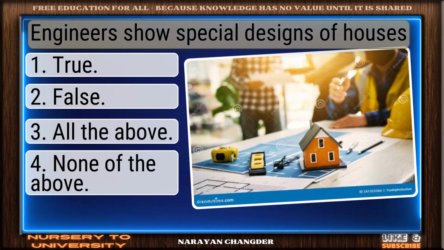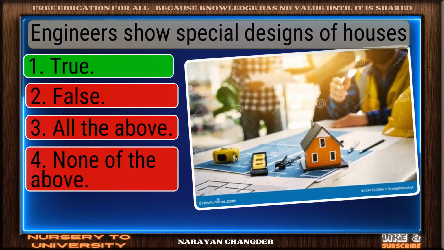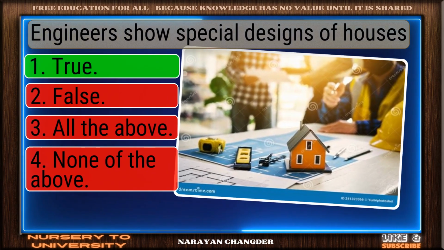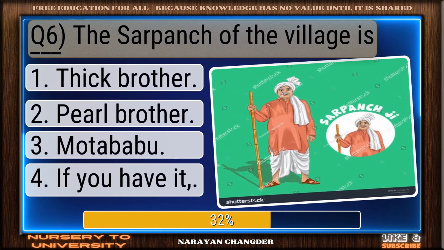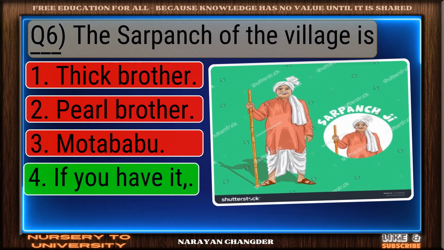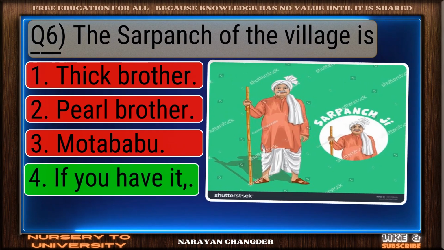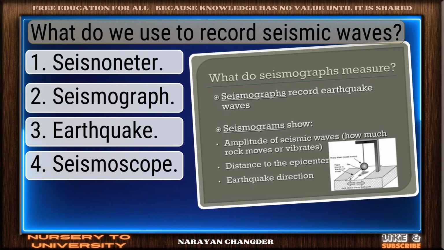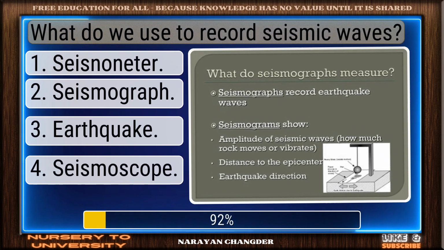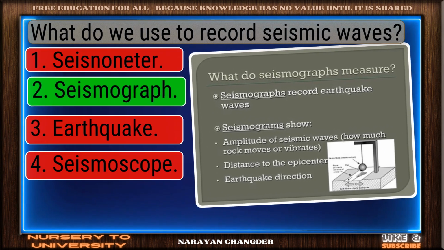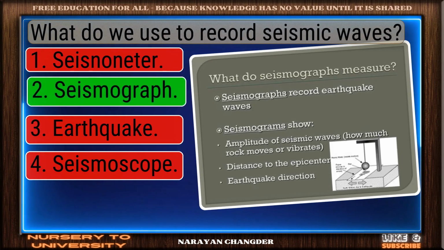Engineers show special designs of houses. Right again. True is a valid answer. Q6, the sarpanch of the village, is dash. Well reasoned. If you have it, is the correct choice. What do we use to record seismic waves? Correct response. Seismograph is the most accurate answer.